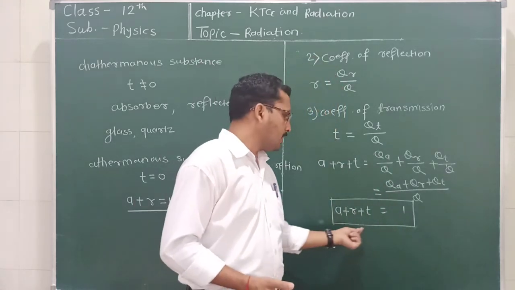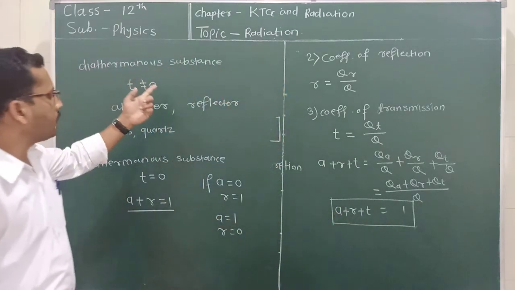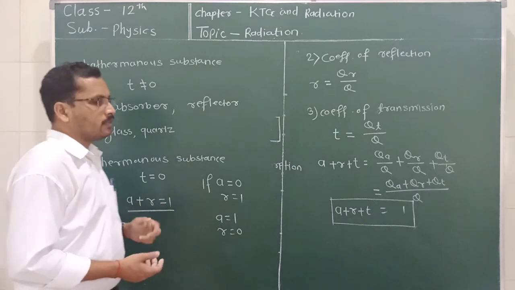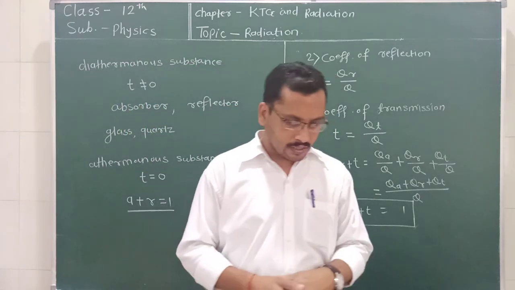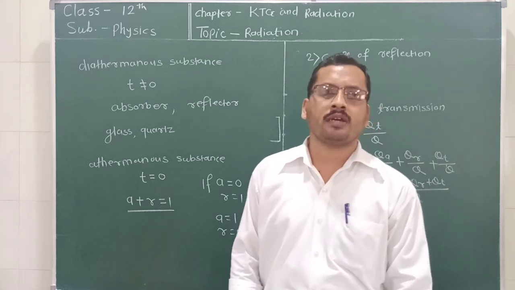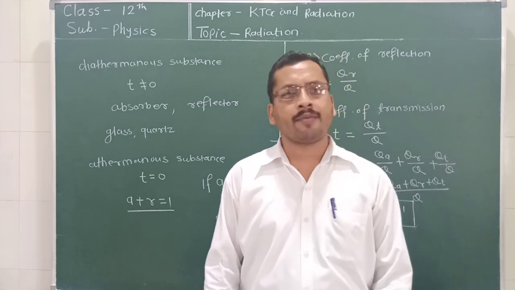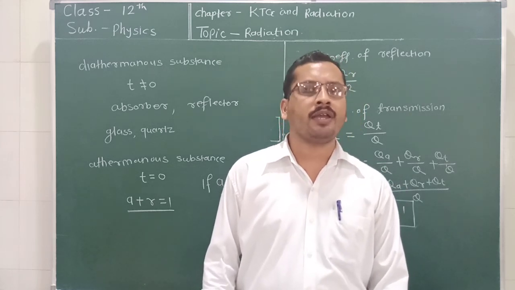We derived the relation between them and then discussed diathermalous and athermalous substances. So this is all for today. In the next lecture we are going to discuss a very important topic, the perfectly black body and black body radiation.